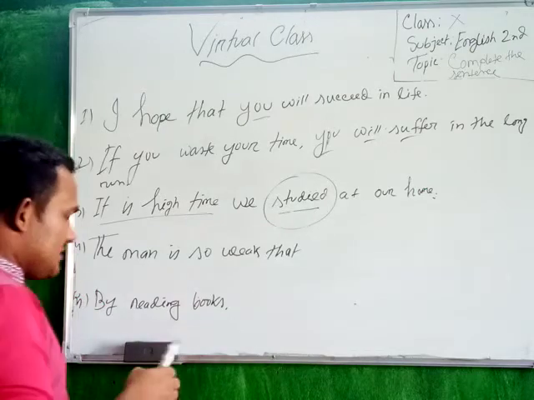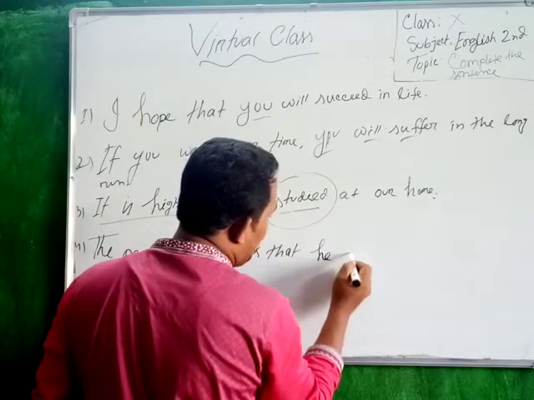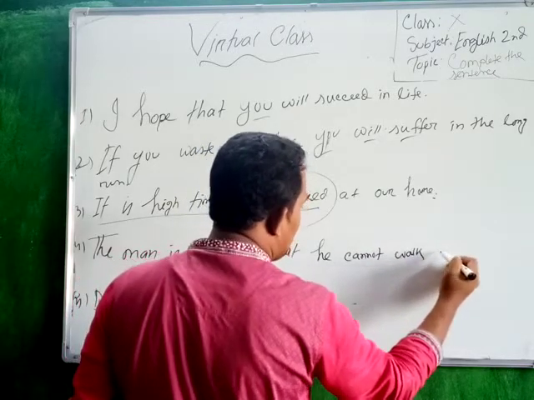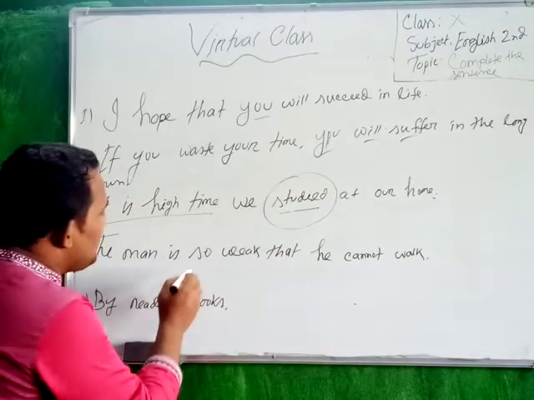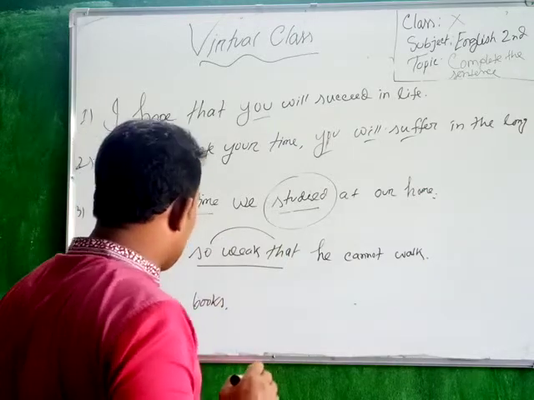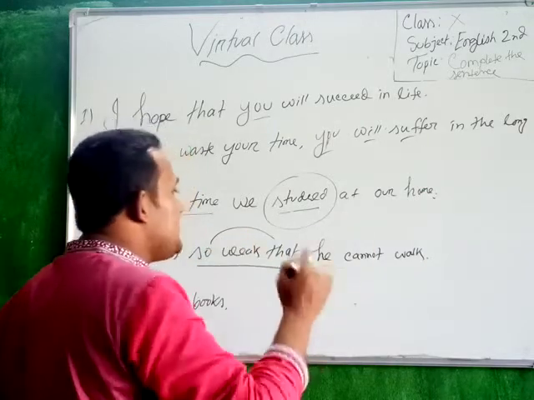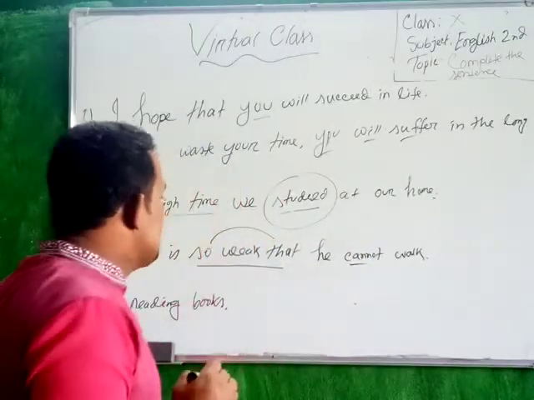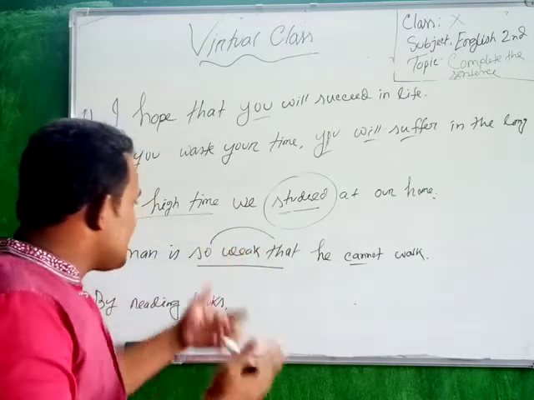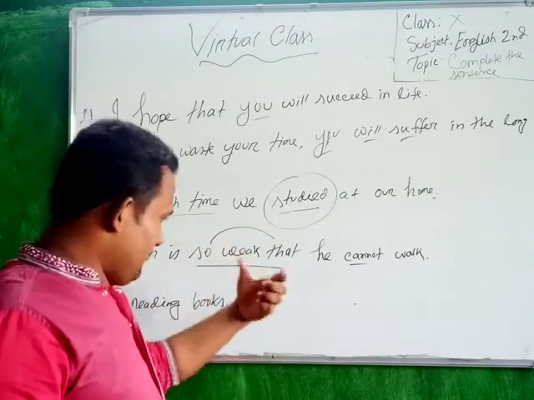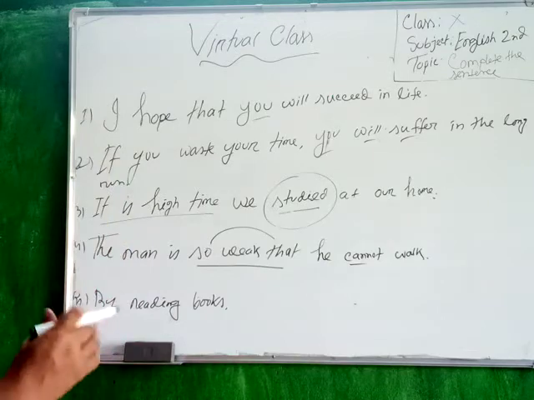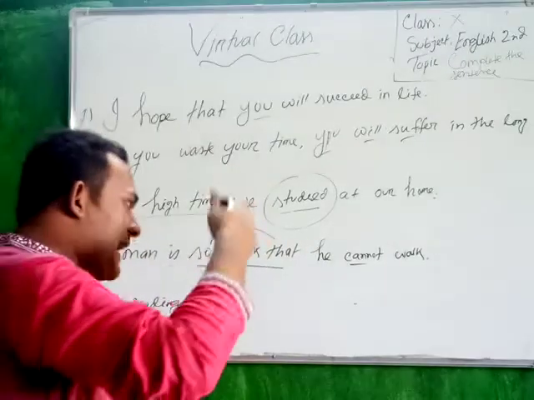Man is so weak that he cannot walk. That means whenever you get so that in a sentence, you have to put or bring the modal auxiliary can or cannot. Whenever you have or get so that in a sentence, you have to put the modal auxiliary can or could. Now the question is when you will put can.